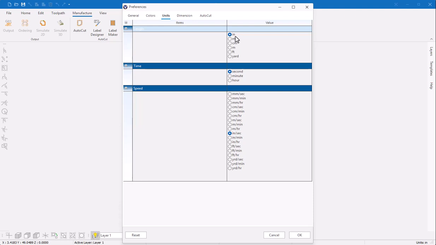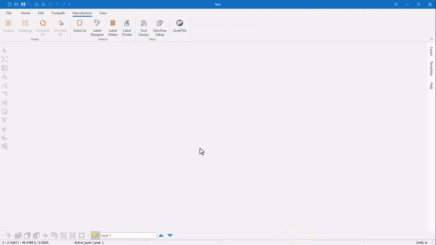So I installed in inches, and so my default length unit is inches, time is seconds. However, the default install is inches per second, and I prefer to work in inches per minute for my speed units. So if I select that, it'll change that. When I select OK, that's now my unit used across Ibex.